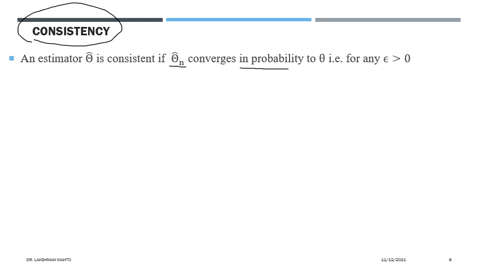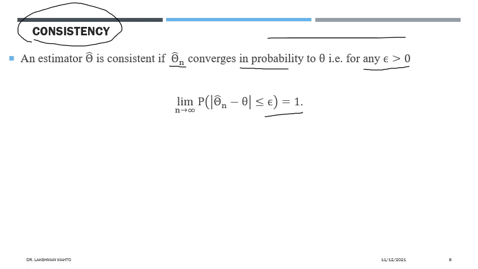So how do we define convergence in probability? We define it this way: for a very small accuracy epsilon greater than 0, the limiting value of the probability that theta hat is within epsilon of theta is equal to 1. So this point would be theta plus epsilon, and this point would be theta minus epsilon.